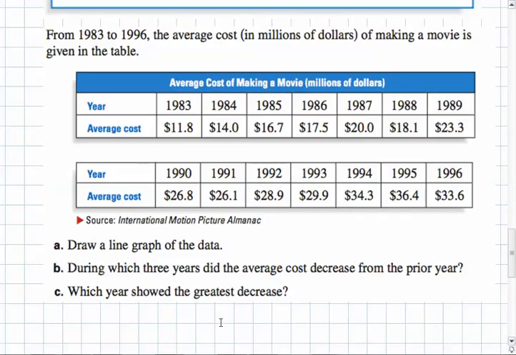From 1983 to 1996, the average cost in millions of dollars of making a movie is given in this table. So you can take a look at it and make some general observations. It looks like it's going up, but we want to make some specific conclusions. So we're going to do that by making a line graph. We're going to plot these points, and then we're going to connect them. And then we're going to use that graph to figure out in which 3 years did the average cost decrease from the prior year, and which year showed the greatest decrease. So let's see what that graph looks like.